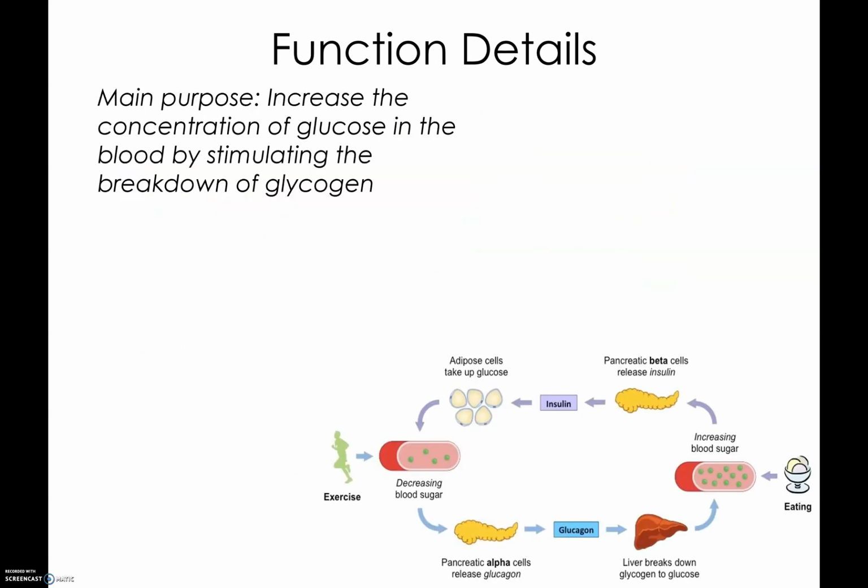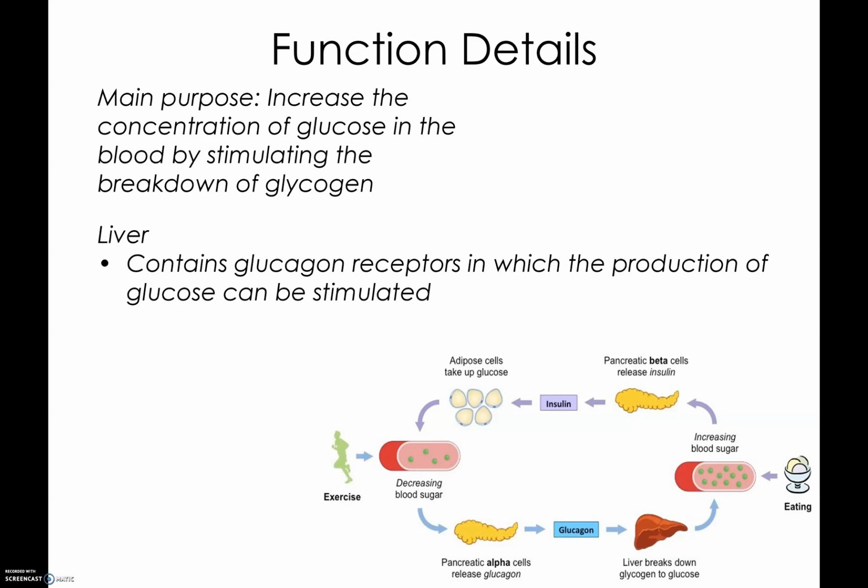What does glucagon do in our body? The main purpose of glucagon is to stimulate the production of glucose in the liver through the process of glycogenolysis, in which glycogen, a multi-branched polysaccharide of glucose, is decomposed into its monosaccharide, glucose. Many tissues are sensitive to the hormone glucagon, including the liver and adipose tissue.